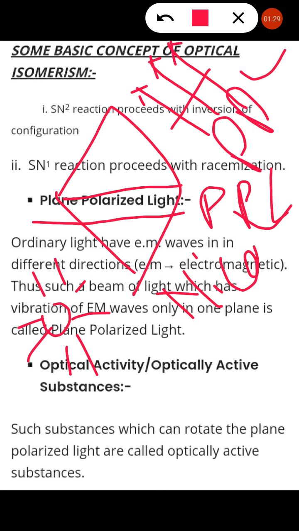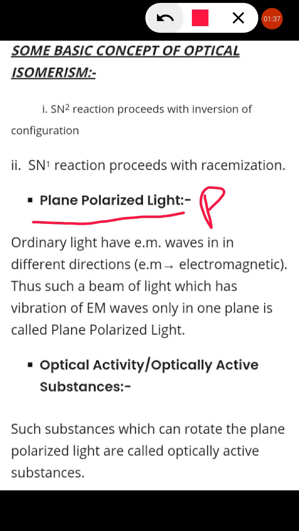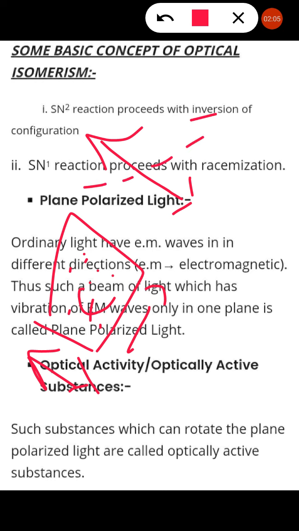When we change the medium, this plane polarized light deviates, because if the medium changes, definitely there is a deviation. So when this plane polarized light is passed through a container containing a liquid or solution whose concentration is C and length of the tube is L, there is a deviation. Plane polarized light must be in a straight line, but it looks a little bit tilted to the left or a little bit tilted to the right.